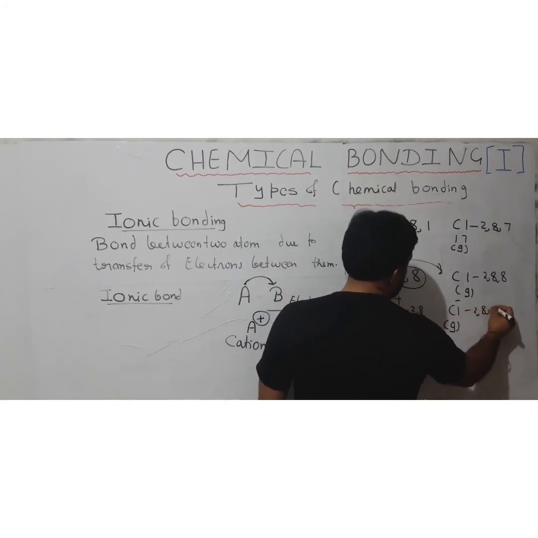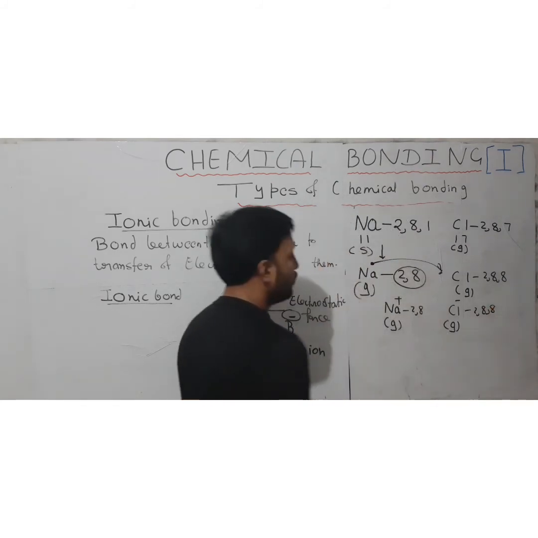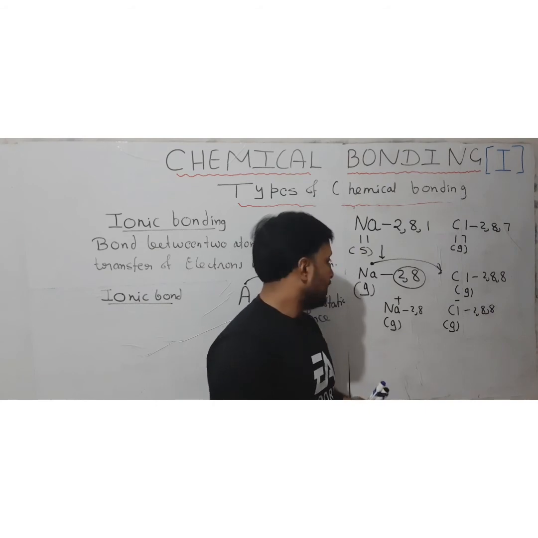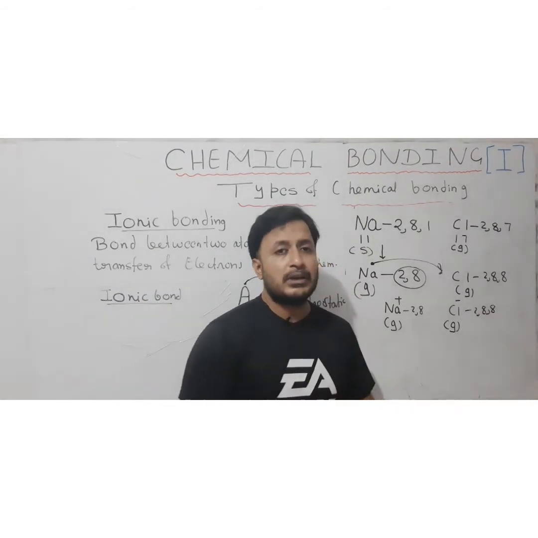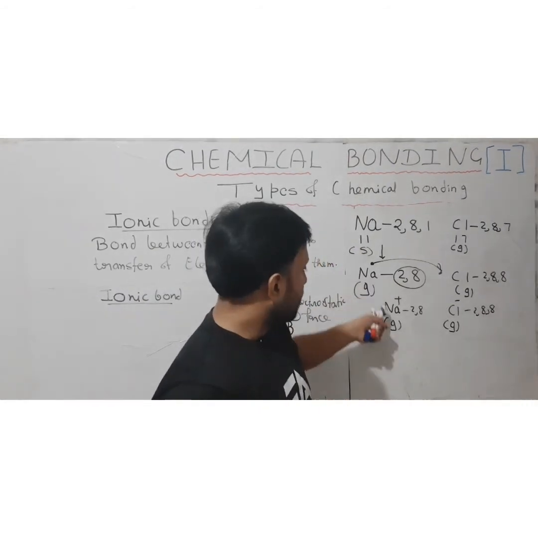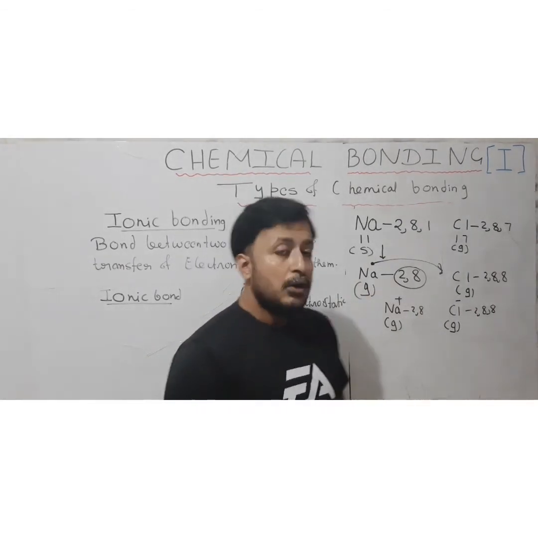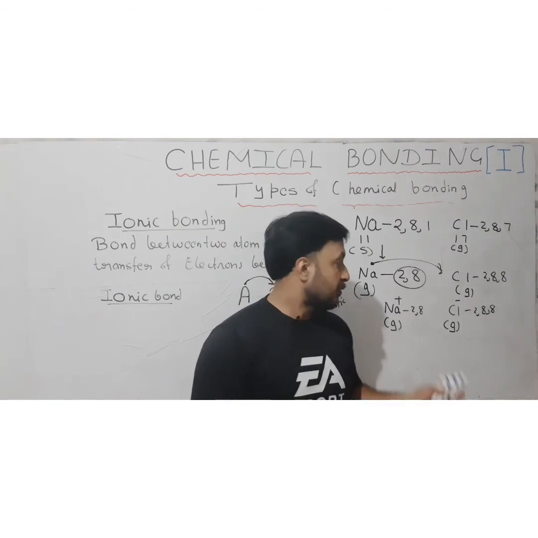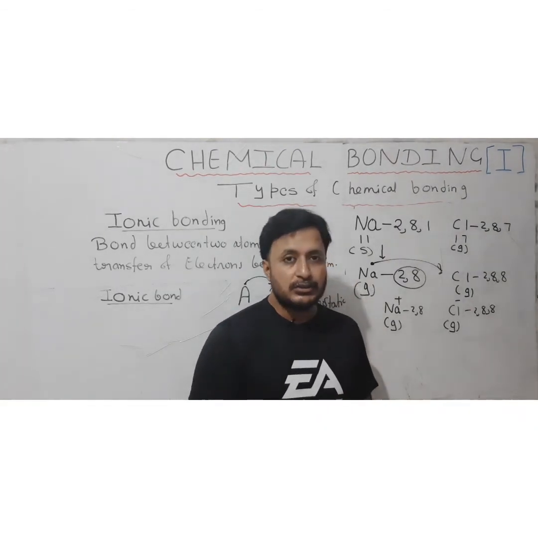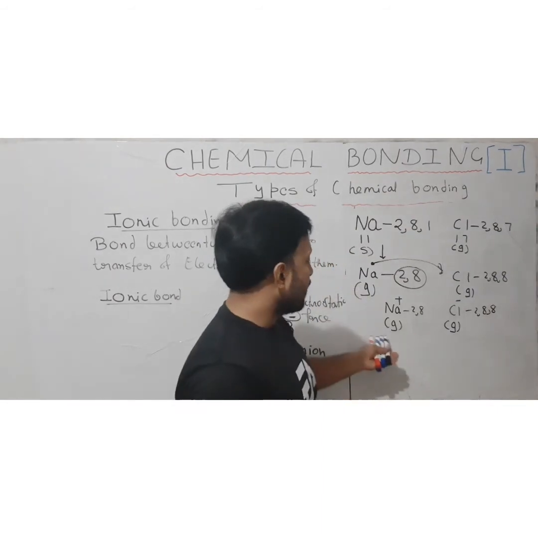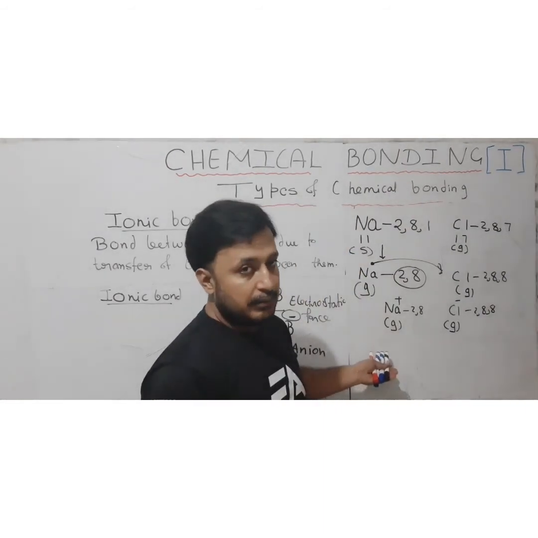Why am I showing you this? Because once the atom loses an electron, it becomes stable as a sodium ion, and chlorine also gains an electron and becomes stable. So when they are already stable, why do they combine with each other? They combine because they will not remain in this state as a stable form.